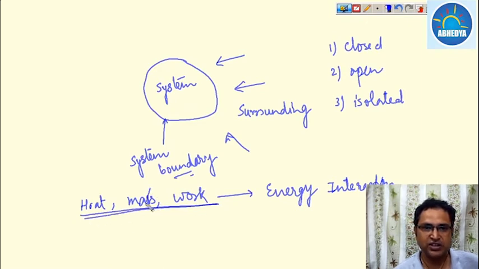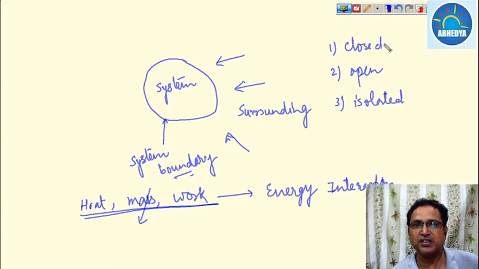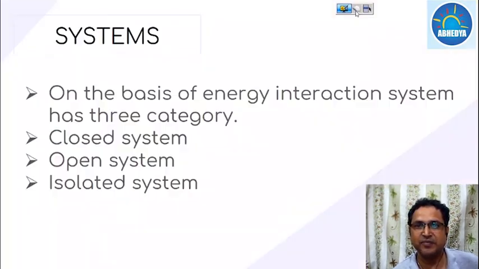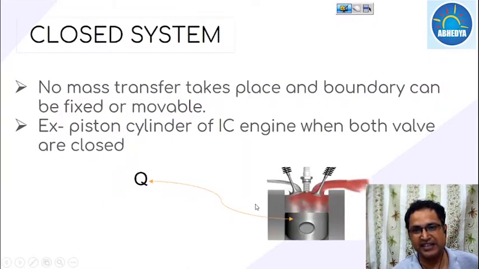When it is a closed system, mass transfer does not take place. The energy interaction takes place only by means of heat and work. So what is our closed system? The closed system is basically an IC engine, a piston cylinder arrangement, in which no mass transfer takes place, only the gas will be pushed by the help of the piston. So throughout engineering, you will take the IC engine as a closed system.